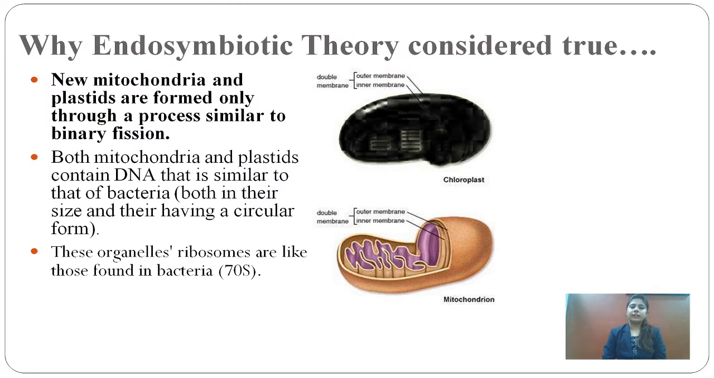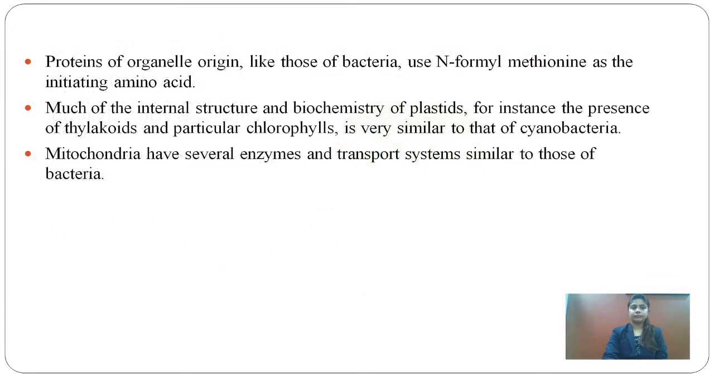Now, why is endosymbiotic theory considered true? New mitochondria and plastids are formed only through a process similar to binary fission, which occurs in bacteria. Both mitochondria and plastids contain DNA that is similar to bacteria, both in size and in having circular DNA. Ribosomes present in organelles are the same as those of bacteria, 70S. Proteins of organelle origin, like those of bacteria, use N-formylmethionine as the initiating amino acid during the translation process.